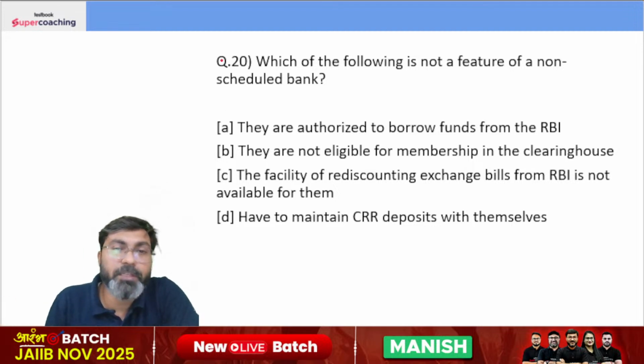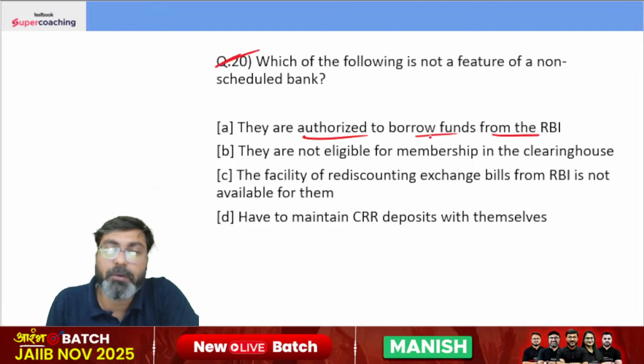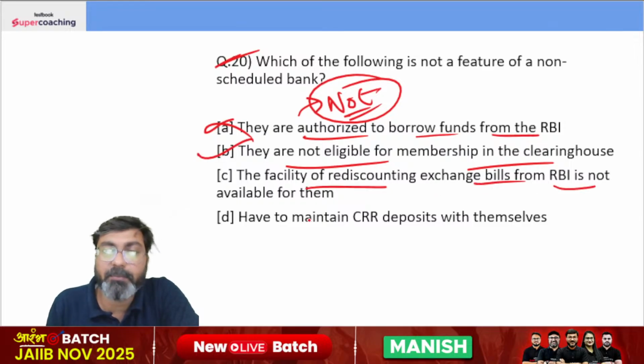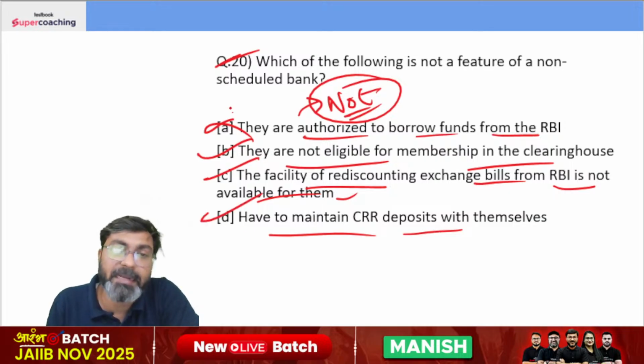Which of the following is not a feature of non-scheduled bank? They are authorized to borrow funds from RBI. No, they are not. The first one itself is wrong. Okay, this is not a feature. They are not eligible for membership in the clearing house. The facility of rediscounting exchanging bills from RBI is not available to them. Have to maintain CRR deposit with themselves. The right answer is option A.